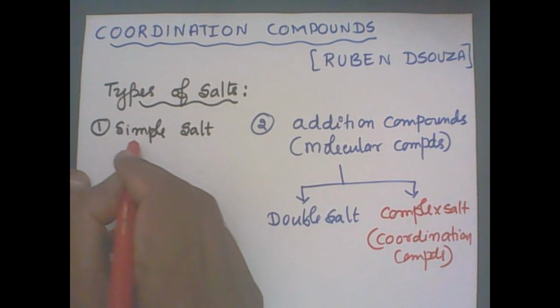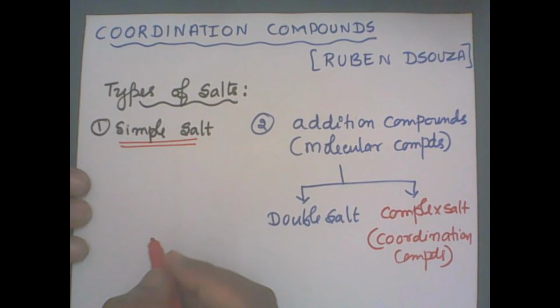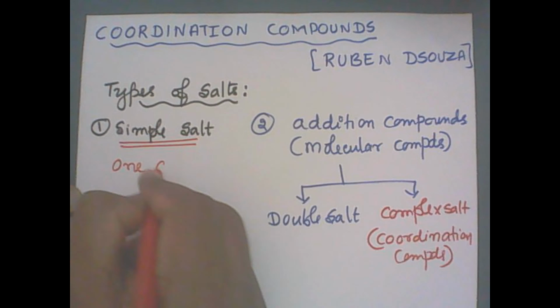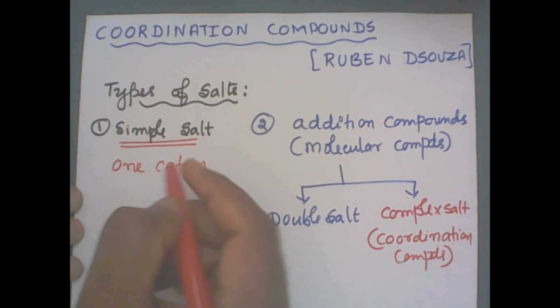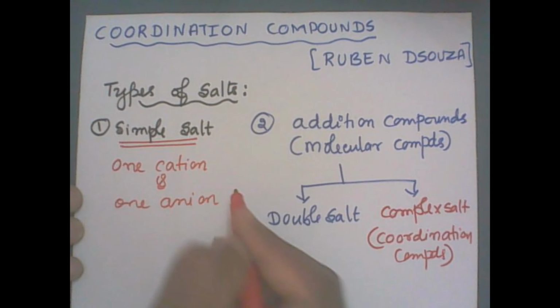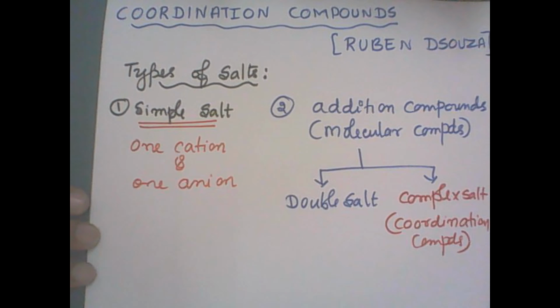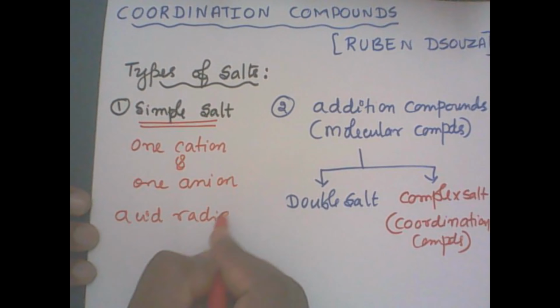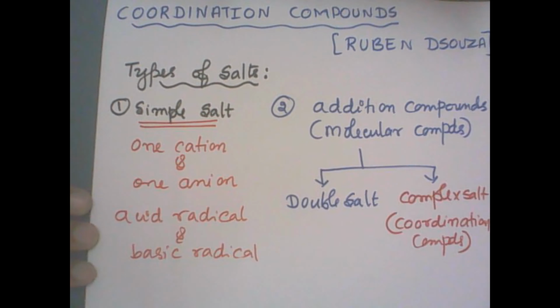Now we'll see what is this simple salt. When I say simple salt, it is made up of one cation and one anion. Or they are also called the acid radicals and basic radical.